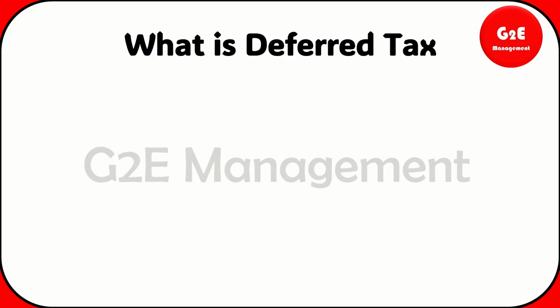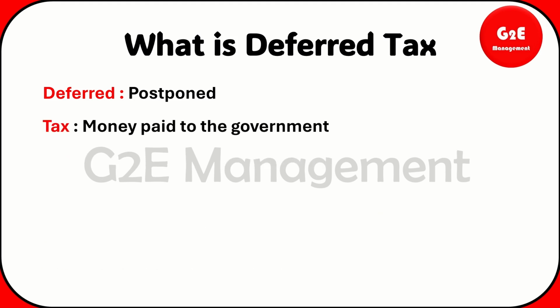What is deferred tax? Deferred, in a sense, we can say as postponed. So we are going to postpone something. Postponed in what sense? For tax, normally the money which is paid to the government. So we are postponing the tax right now. Anyhow, we are going to pay. So right now you can understand the term as deferred, postponed, and tax, in a sense, money which is paid to the government.